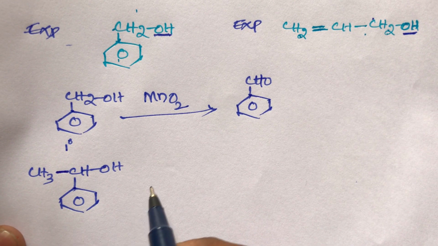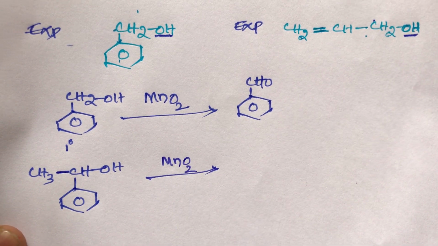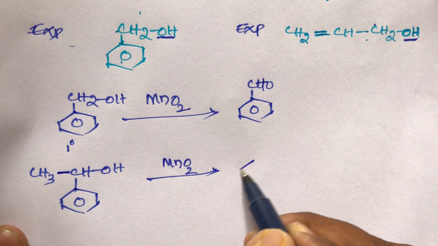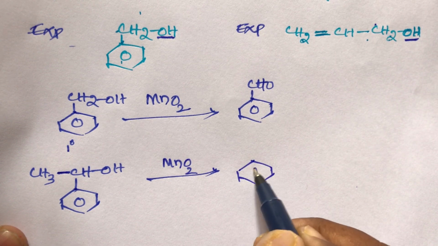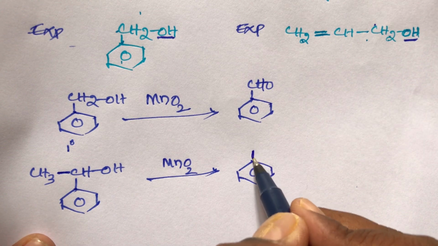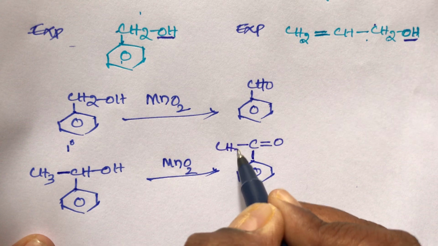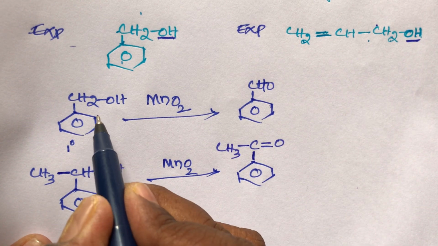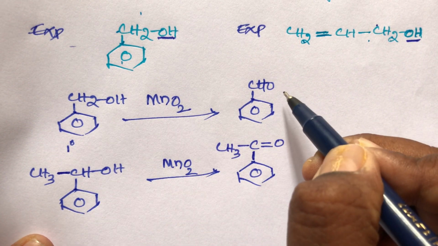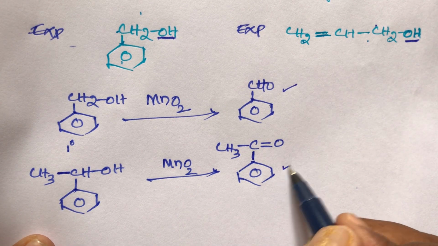This secondary benzylic alcohol on oxidation with MnO2 gives a ketone, that is C double bond O, then CH3. Always remember, primary alcohol oxidation with MnO2 forms an aldehyde, and benzylic secondary alcohols give a ketone.